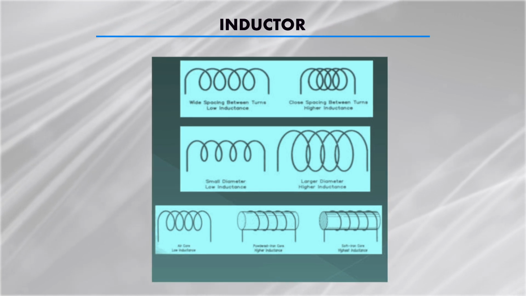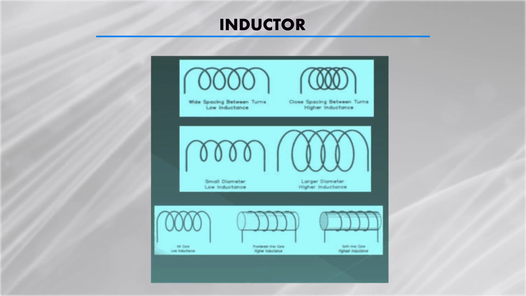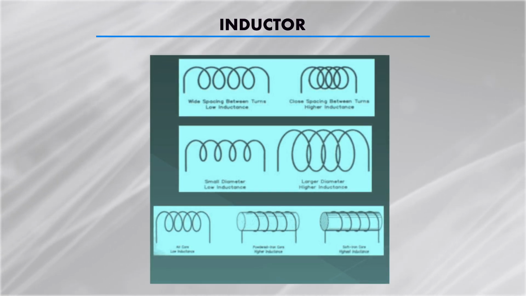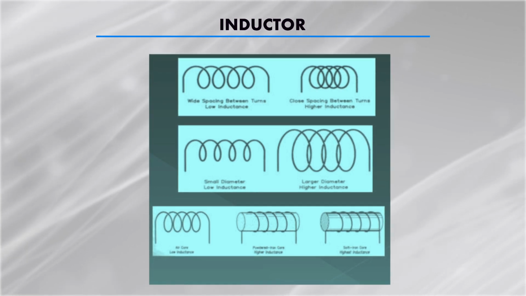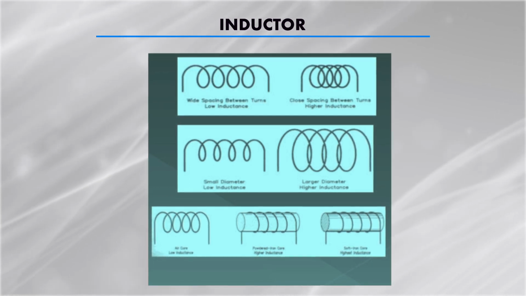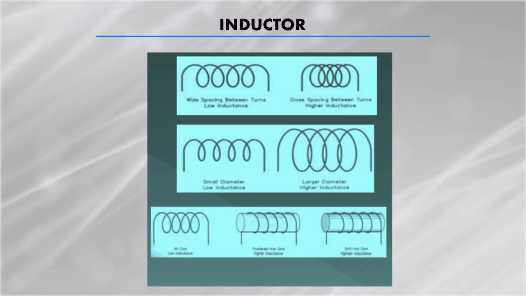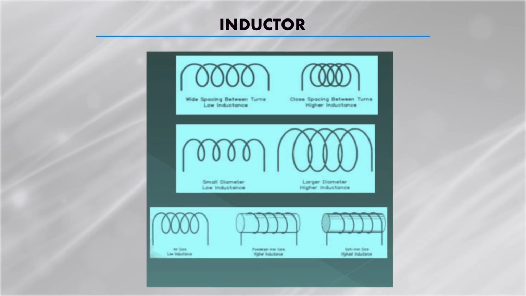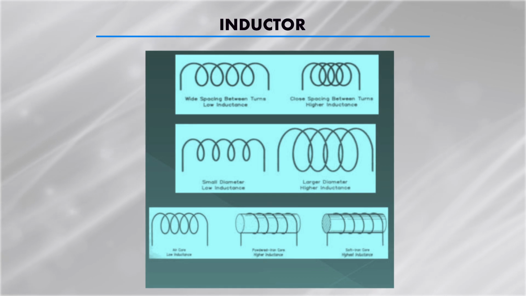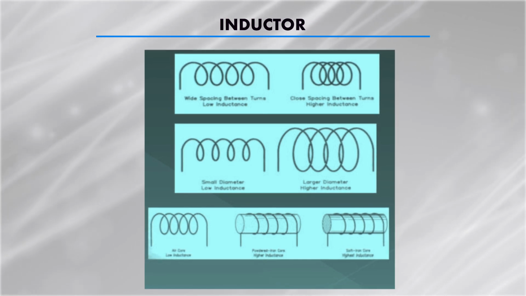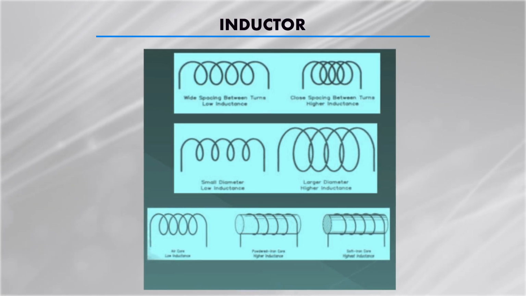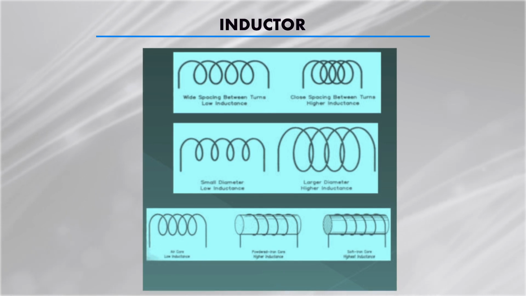Similarly, you can see here another kind of coil form. The first one is air, meaning inside the coil there is nothing but air, but you can put some material there to increase the intensity of this magnetic field.